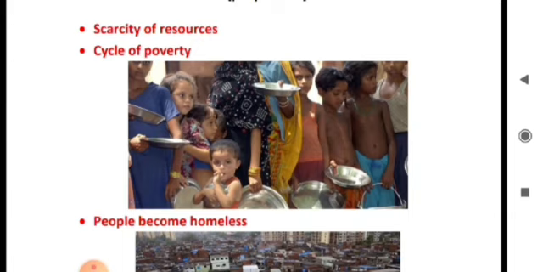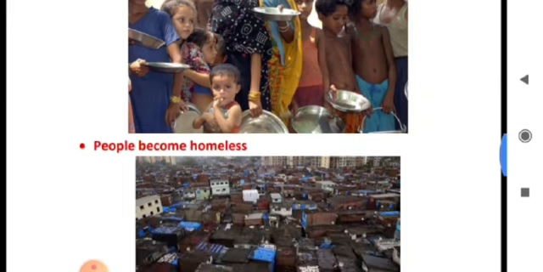Cycle of poverty is the most important point. In developing countries, a large number of people live in a small congested area with poor sanitation, and this condition spreads a number of diseases. There are not enough jobs, so people are unable to break free of the cycle of poverty.